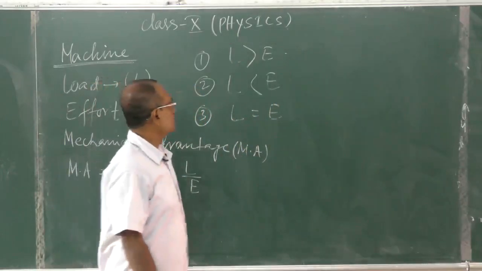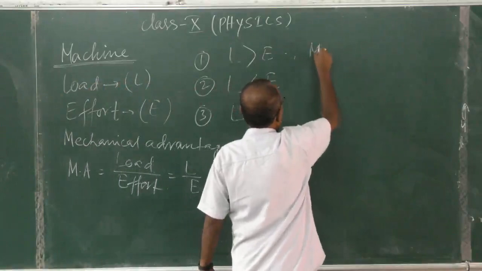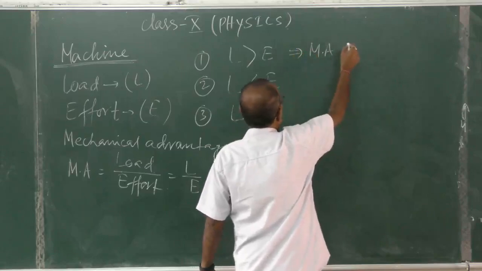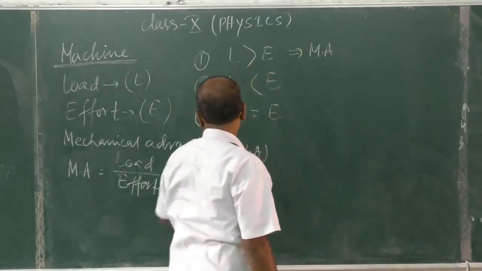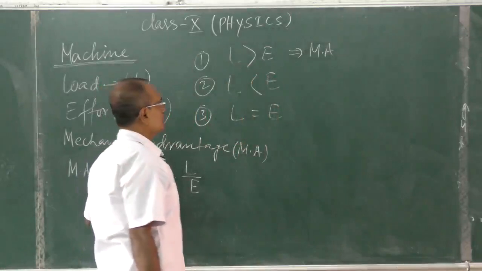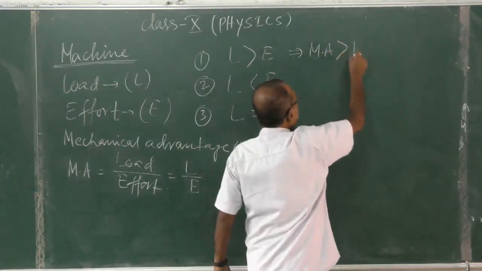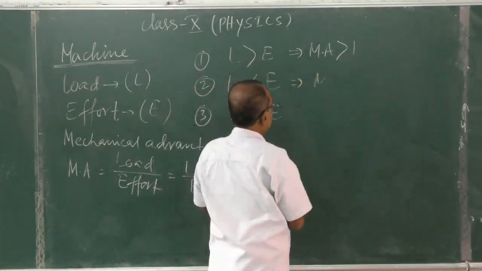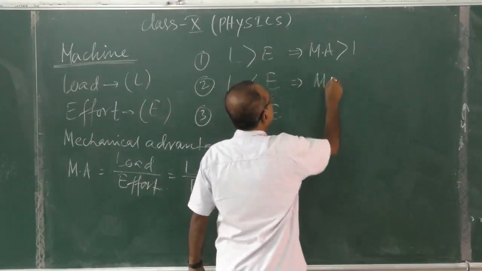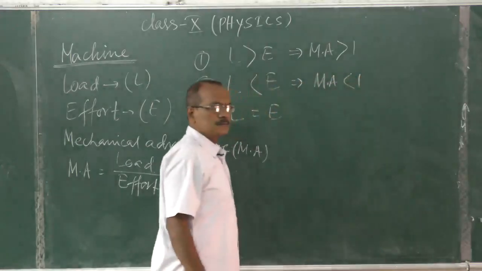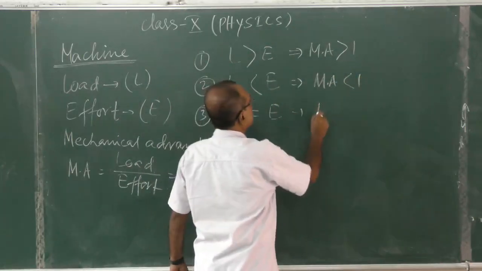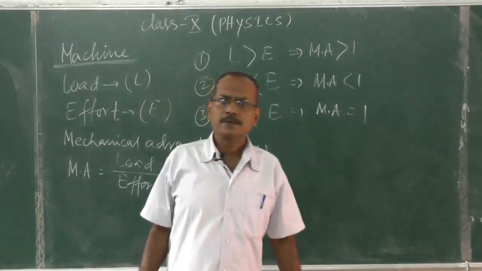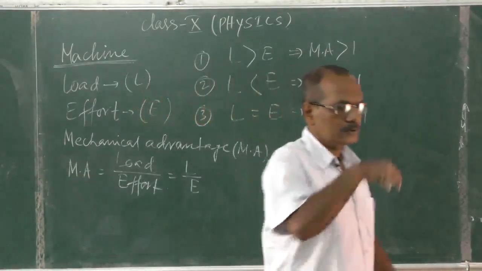This can happen. In the first case, load is greater than effort, so more by less, mechanical advantage is greater than 1. In the second case, mechanical advantage is less than 1. In the third case, mechanical advantage is equal to 1.